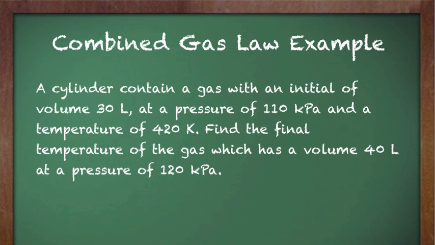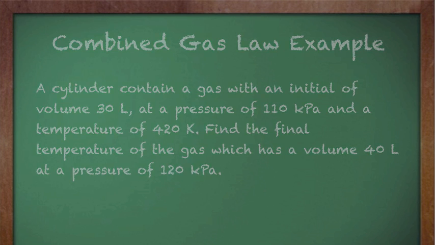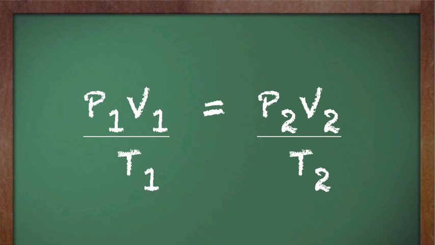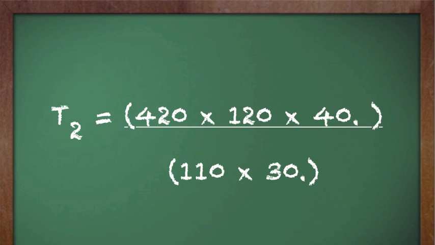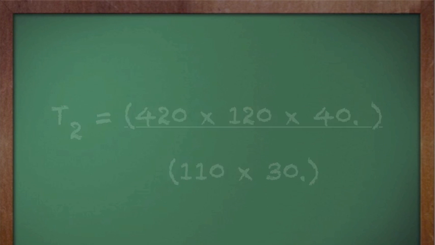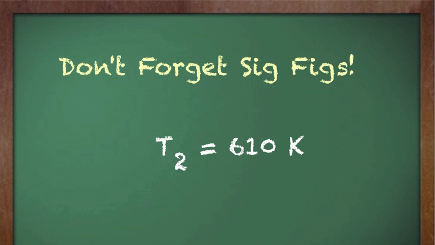A gas has an initial volume of 30 liters at a pressure of 110 kilopascals and a temperature of 420 Kelvin. Find the final temperature of the gas, which has a volume of 40 liters at a pressure of 120 kilopascals. We can determine the final temperature by rearranging the equation. The final temperature equals initial temperature times final pressure and volume divided by initial pressure and volume. We can plug in the values given into a calculator and find that the final temperature is 610 Kelvin.